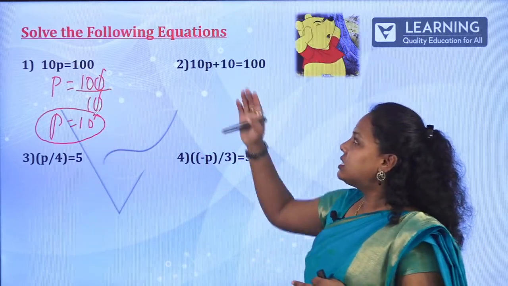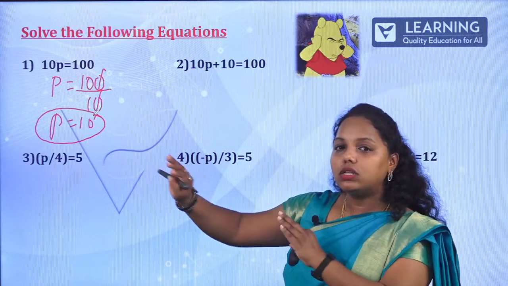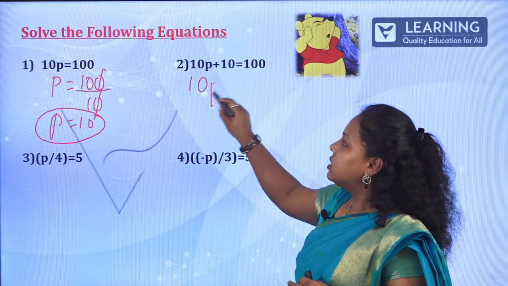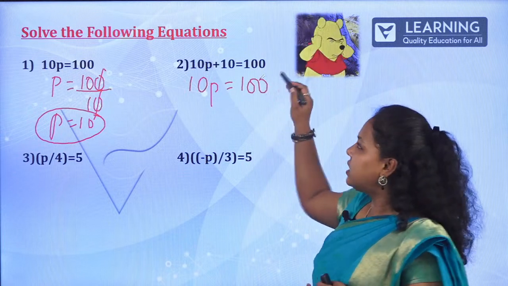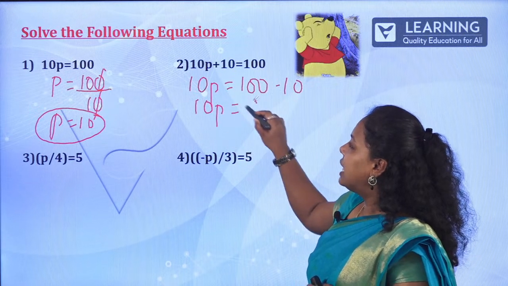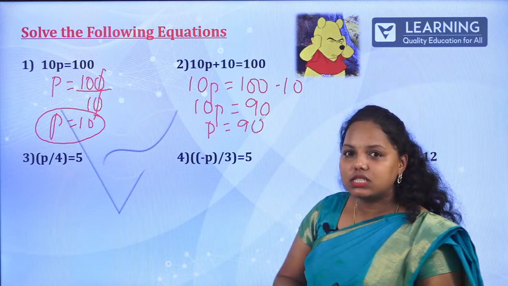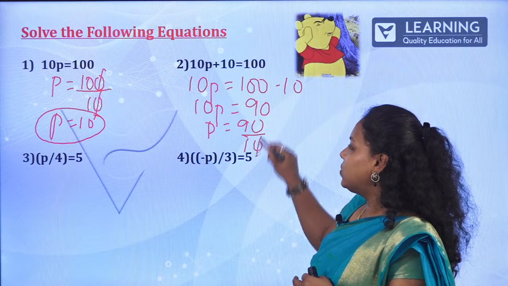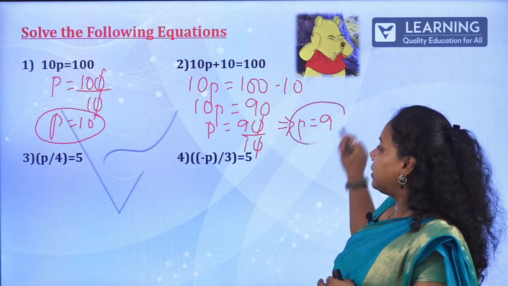The next one, 10p plus 10 is equal to 100. Make sure that you transfer all the constants to one side and the alphabets to the other. So 10p is equal to 100. What if plus 10 comes to this side? It is minus 10. 10p is equal to 90. p is equal to 90 divided by 10. The 0 and 0 cancel. Your p value is 9.